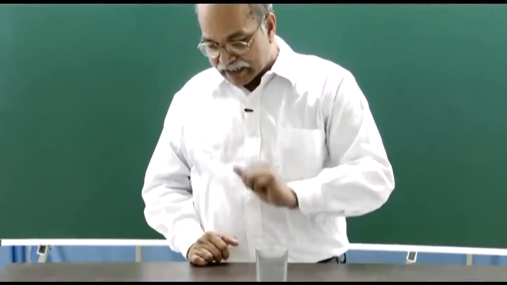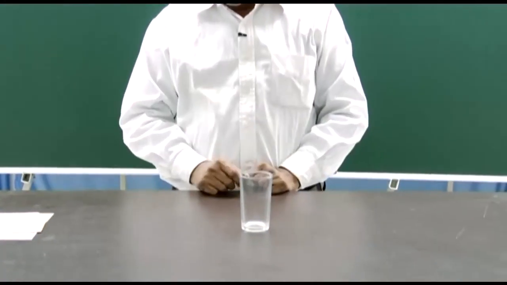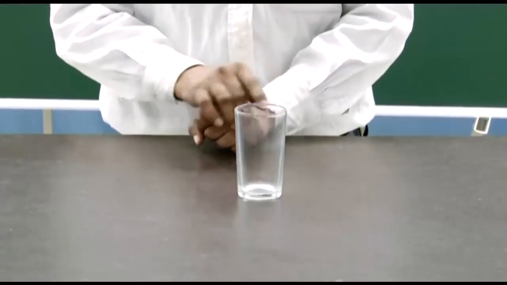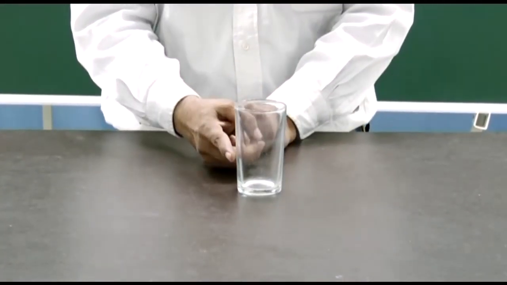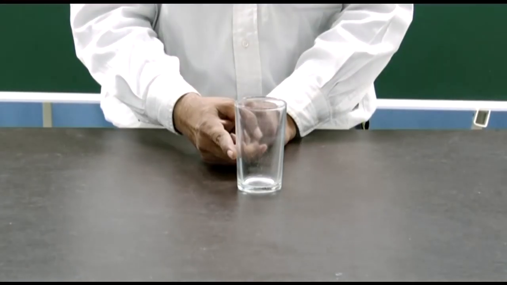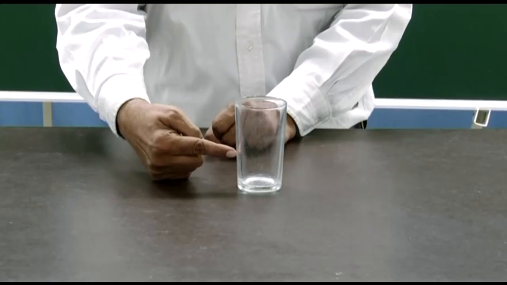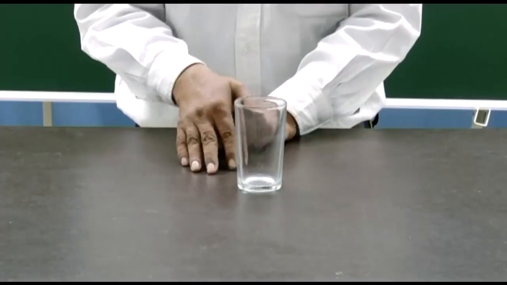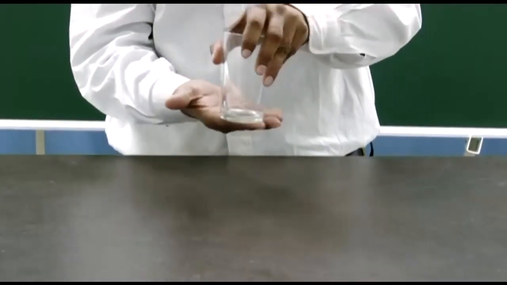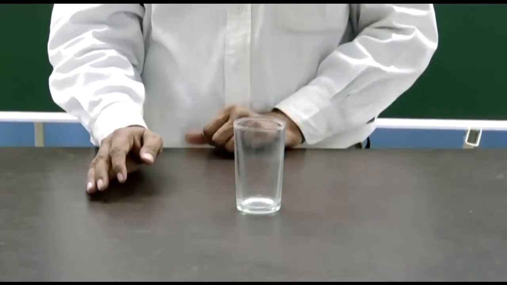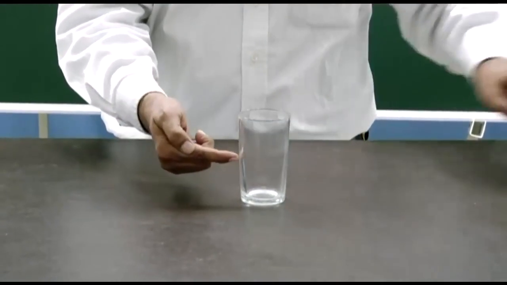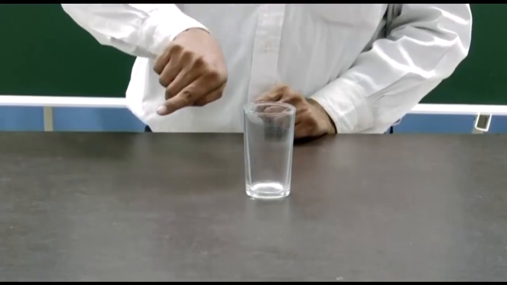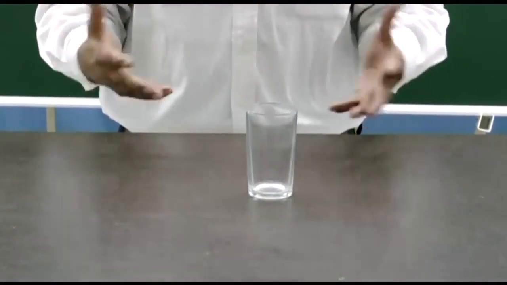This is a glass tumbler here and this table surface is here, and if I try to push this glass tumbler very slowly, I exert a small force on this. I am exerting a force and it is not slipping. Then also this table surface is exerting a force on this surface in contact in the backward direction, and that is why I am pushing it towards left, but still it is not going, because the table is exerting a frictional force in the opposite direction. That is known as static friction.